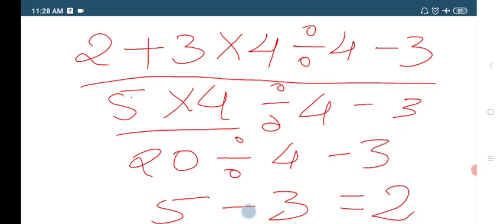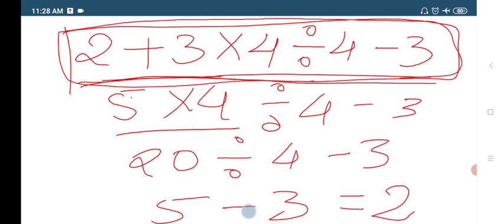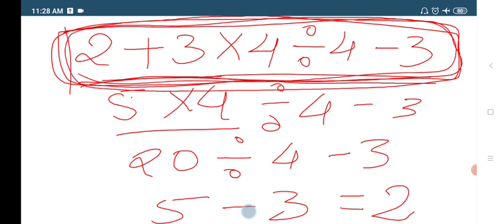No, but according to the BODMAS rule, this is not the right way to solve inline equations. Inline means the whole equation is in a single line, all the operators and numbers are in a single line. Such equations are called inline equations. So that is not the way of solving. Listen to me properly. The way I solved now is not the right way. According to the BODMAS rule, how do we have to solve?